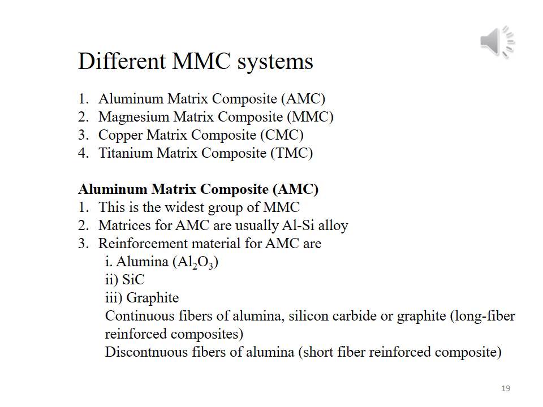Up till now we have discussed metal matrix composite material. What are metal matrix composite materials?